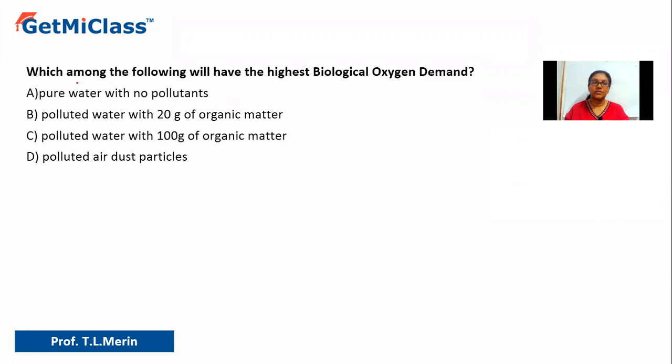So let us understand the question. It says, which among the following will have highest biological oxygen demand? Okay, so which among these will be having highest biological demand? Now, the short form of biological oxygen demand is known as BOD. Okay, so what is BOD? That is biological oxygen demand. So how can we define it? Biological oxygen demand, as the name says, oxygen demand. That means something is requiring oxygen, right?